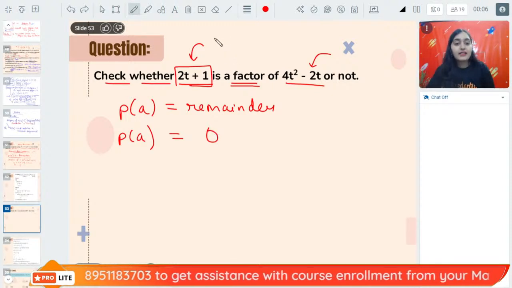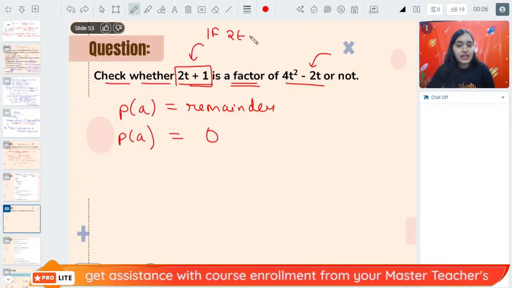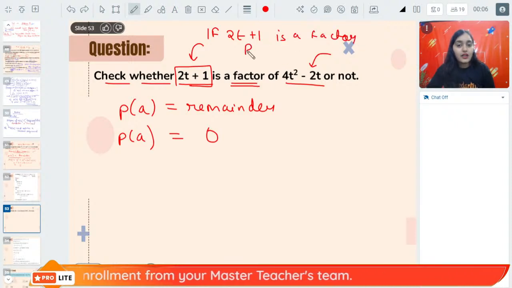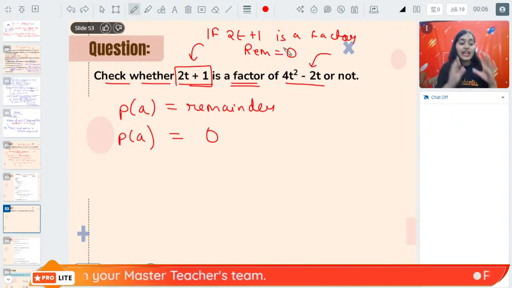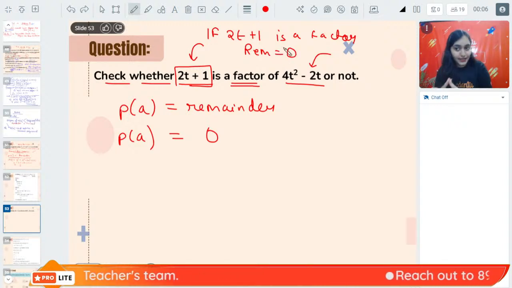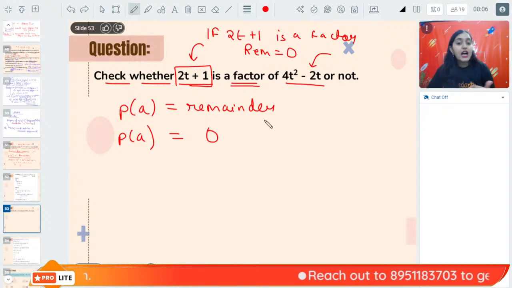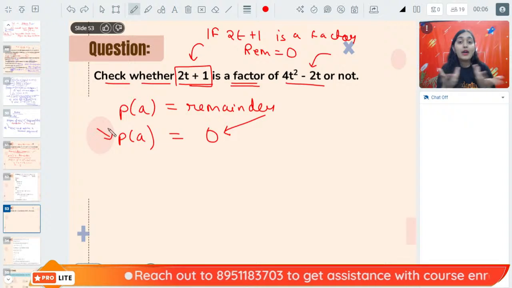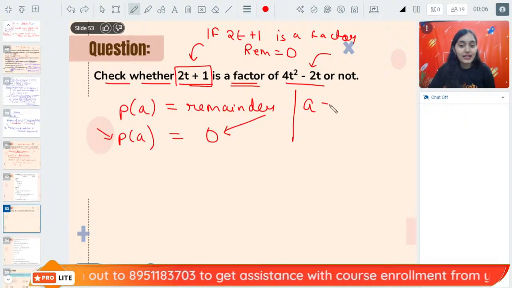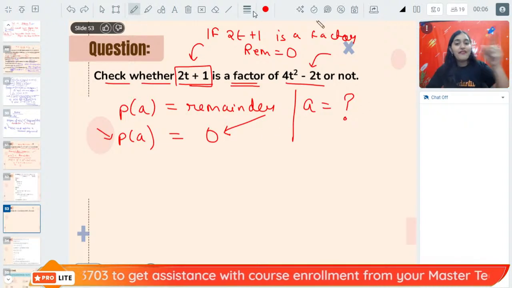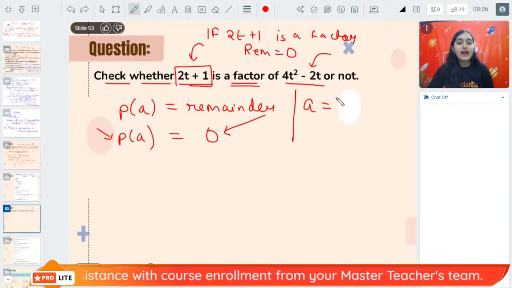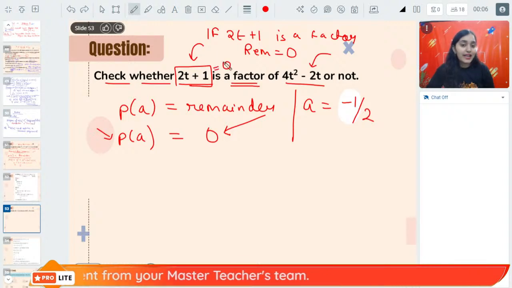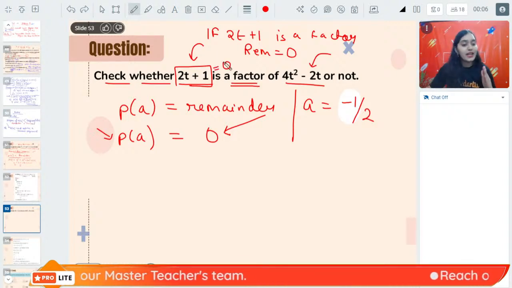Why? Because if 2t plus 1 is a factor, the remainder will be equal to 0. Since the remainder is 0, p(a) will also be 0. Now what is the value of a in this situation? Very good. The value of a is minus 1 upon 2, because if you equate 2t plus 1 to 0, you will get minus 1 upon 2.